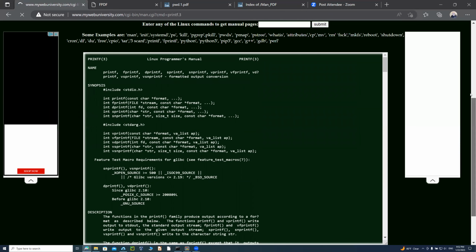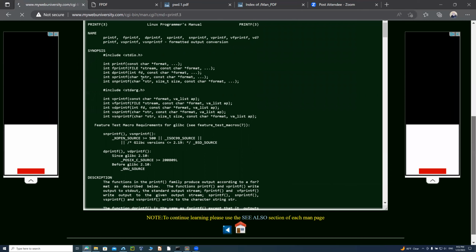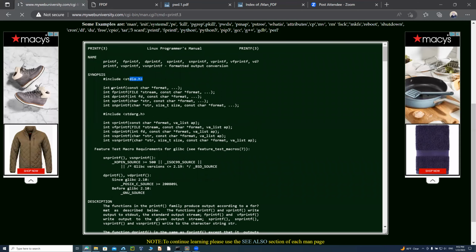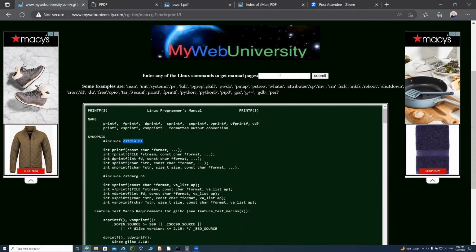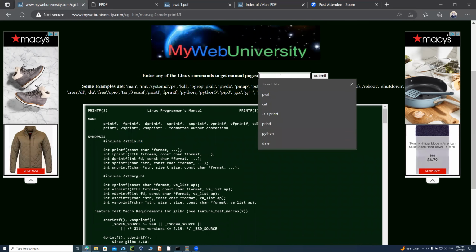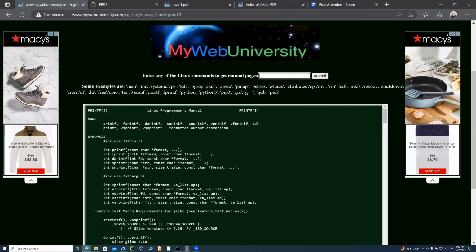And notice that it says it is a standard stdio.h with all these functions: printf, fprintf, snprintf, sprintf. All of them are available for you. And similarly, you could say -s1 printf.